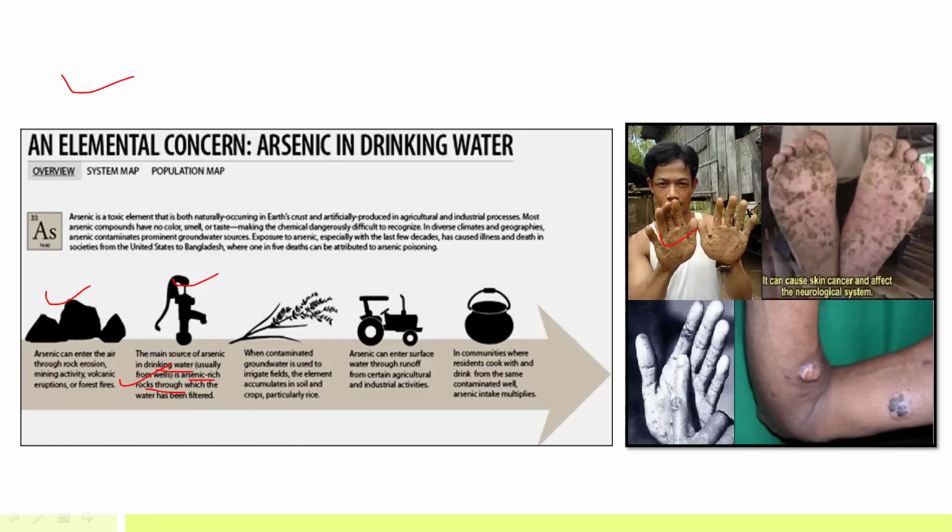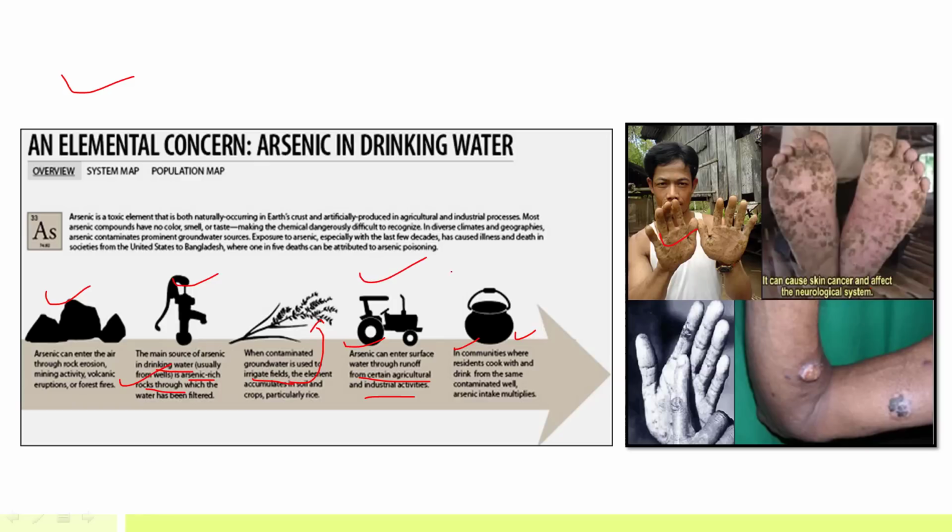Okay, and when contaminated groundwater is used to irrigate fields, this arsenic can accumulate in the crops, and when the crops are eaten by humans, then it will definitely enter the human food chain. Arsenic can also enter surface water through runoff from agriculture and industrial activity, and in those communities where they cook using that groundwater contaminated with arsenic, it will directly enter the human food chain.